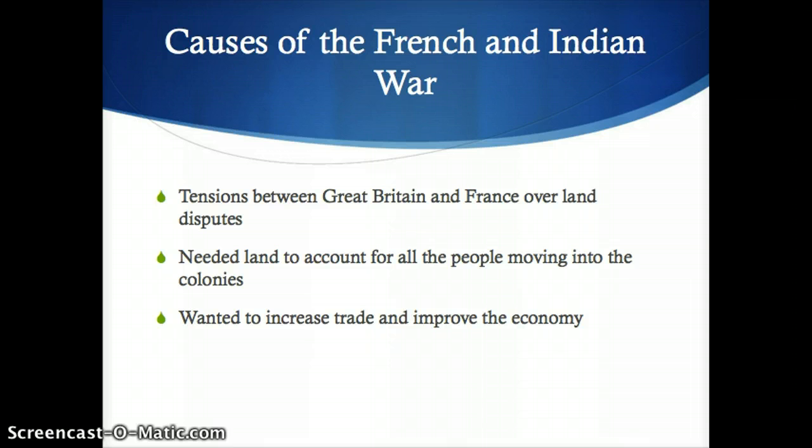Even though France had claimed more land, Great Britain had far more colonists living in the New World. In the 1740s and 50s, British colonists began to move west and settle in the Appalachian Mountains and Ohio River Valley, land which was claimed by France. France responded to this by building fortifications in the region. Then the British countered by building makeshift forts of their own nearby. Skirmishes between these forts is what led to war.